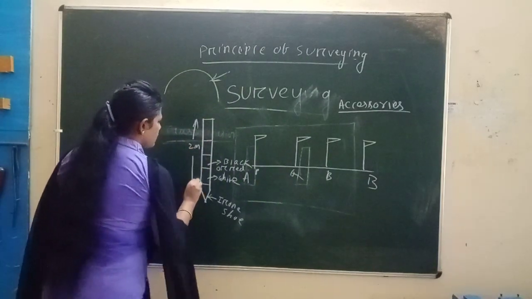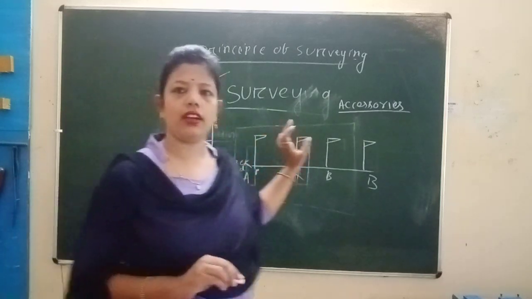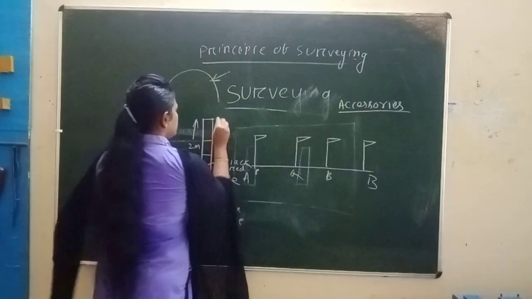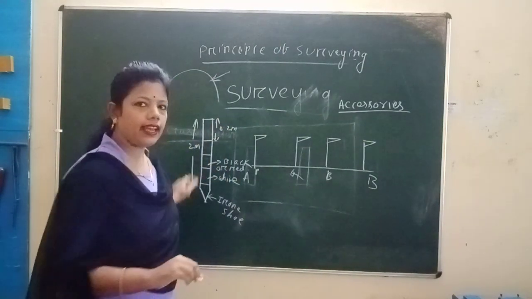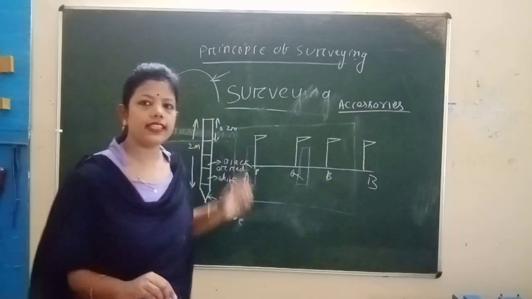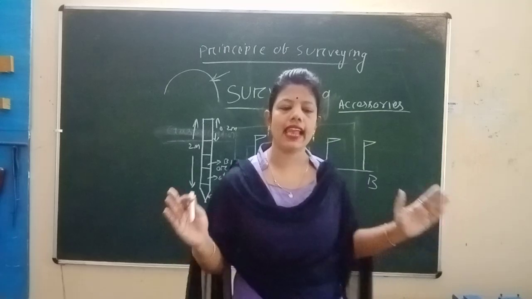Total length is 2 meters. Each length is 0.2 meter. This is the ranging rod which is used for making a line straight.